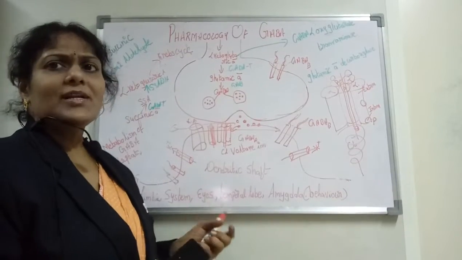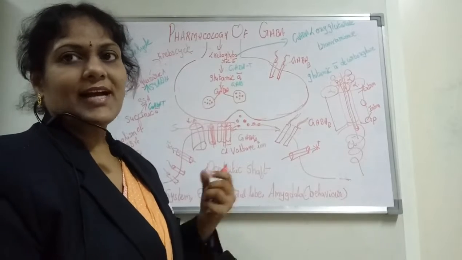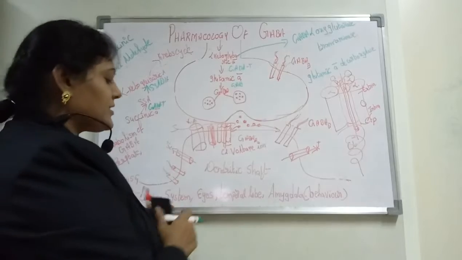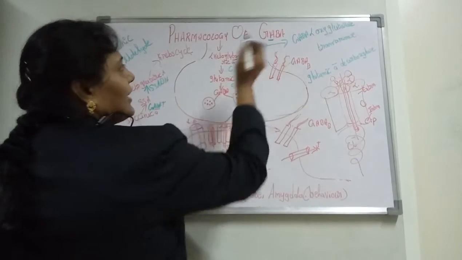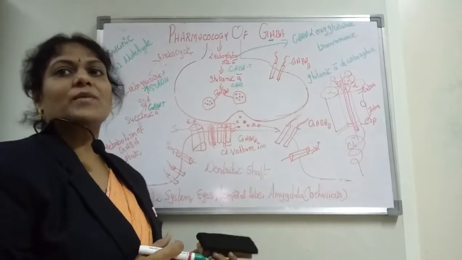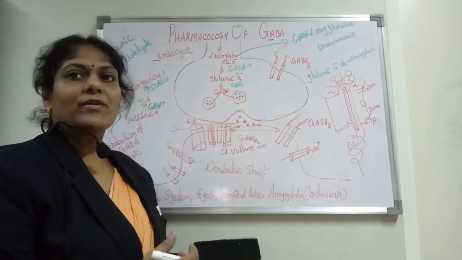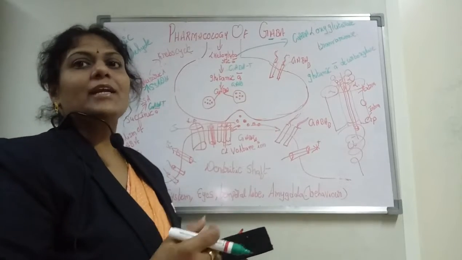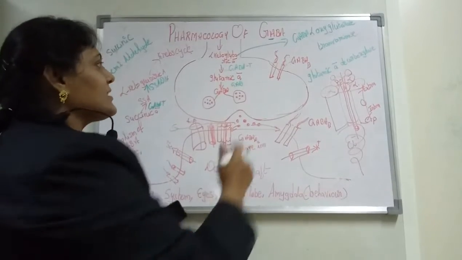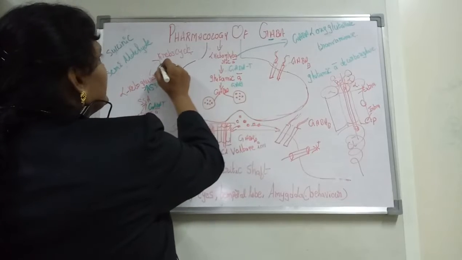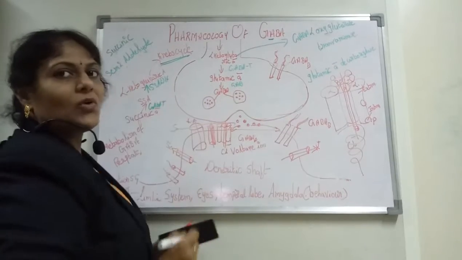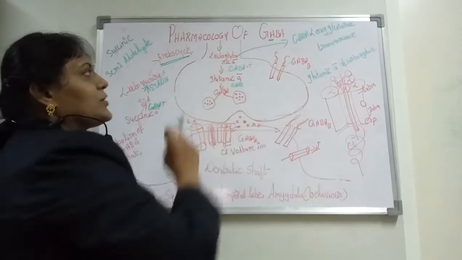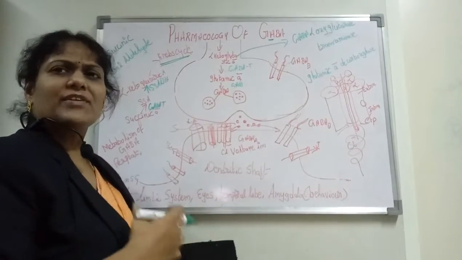Now we'll see how GABA is synthesized. We have to know that it is an amino compound, synthesized from amino acids, and one of those amino acids is glutamate. One of the main cycles involved is the Krebs cycle, which has compounds like alpha ketoglutarate, succinic acid and different types of compounds.